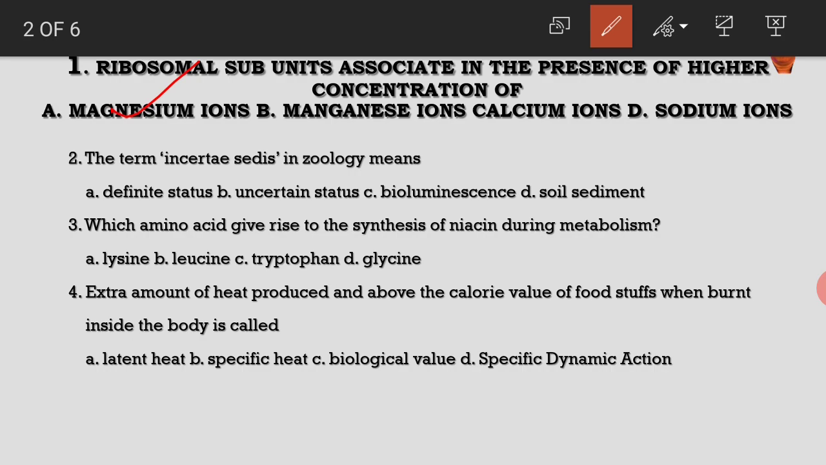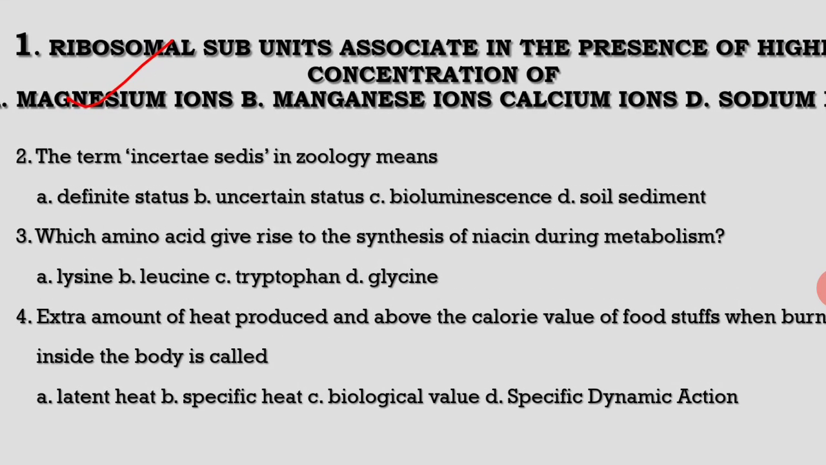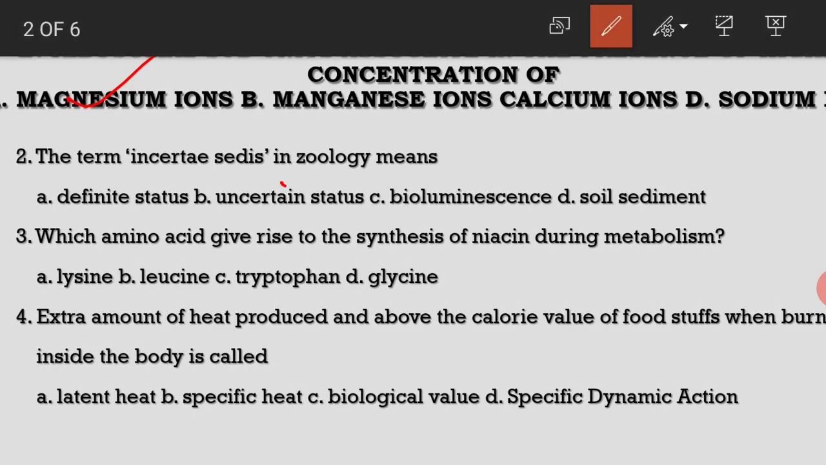The term incertae sedis in zoology means uncertain status. If any animal or any group of animals is given uncertain status in taxonomy, then it is called incertae sedis. For example, hemichordates, they are not given a definite status in animal kingdom.